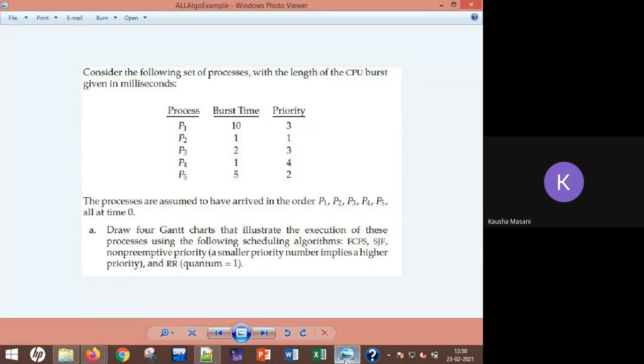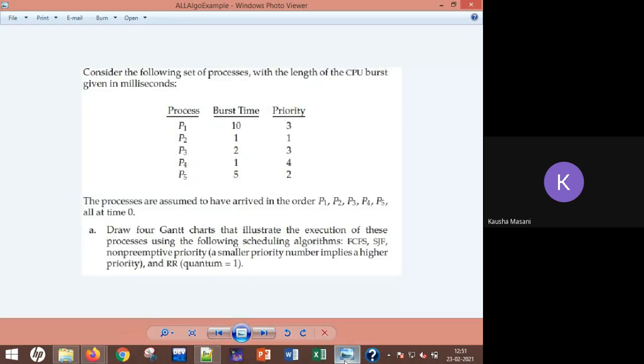So execution timing here: for P1 it is 19, for P2 it is 1, for P3 it is 4, for P4 it is 2, and for P5 it is 9.